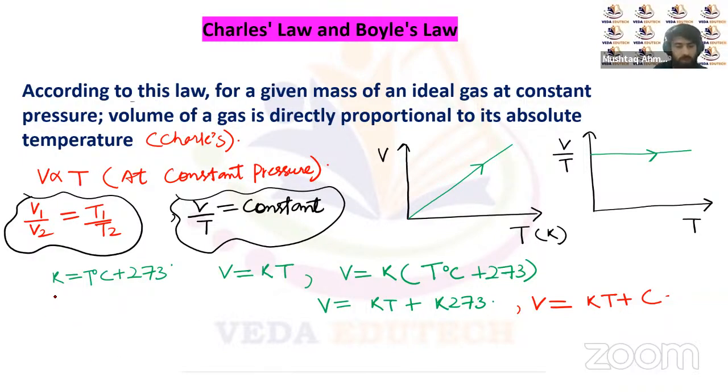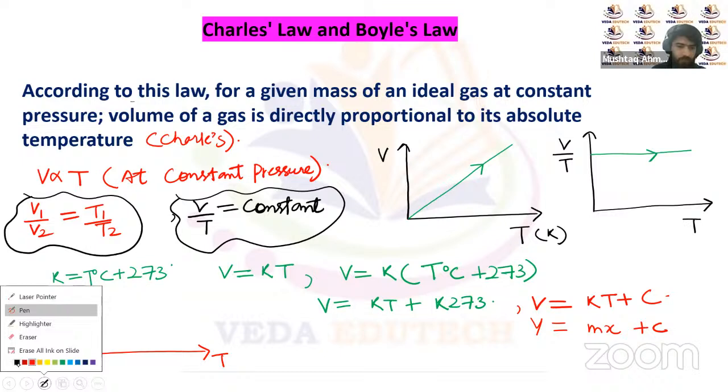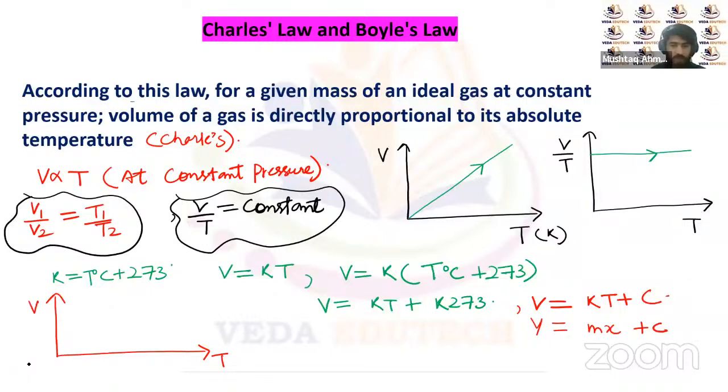You can see it follows the equation of a straight line, y equals mx plus c, where c is the intercept and m is the slope of this line. The intercept is positive, with a positive slope.